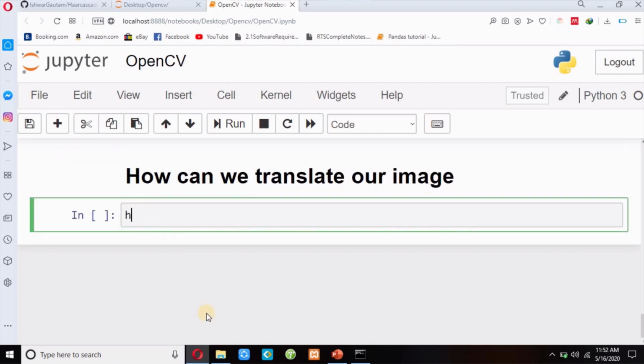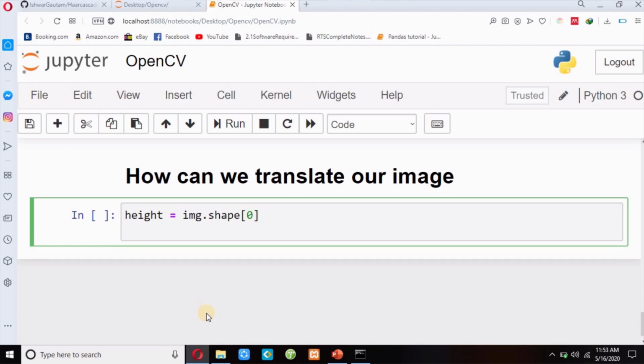I will first write height equals img.shape, and my first index is my height, so I will pass 0 over here. Then width equals img.shape, my 1 index is my width.